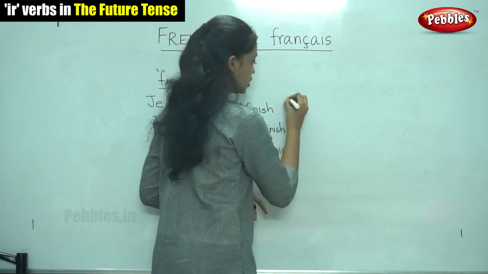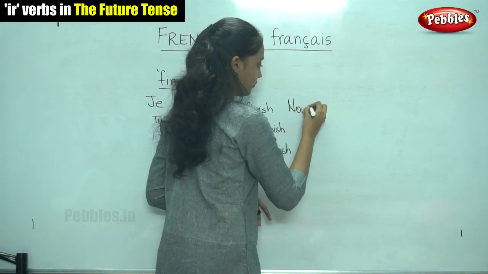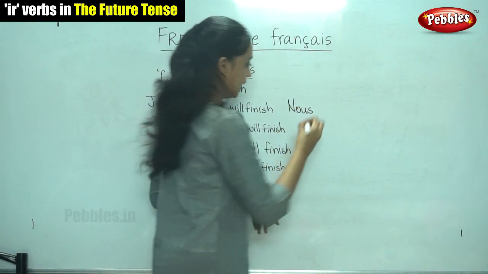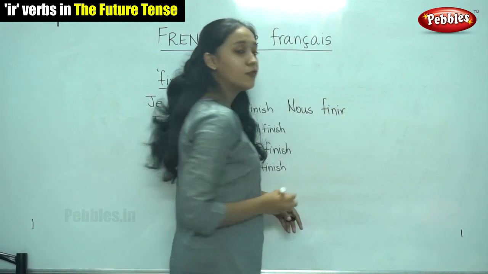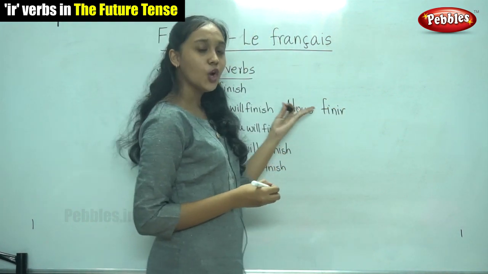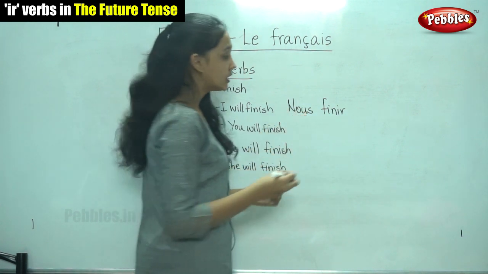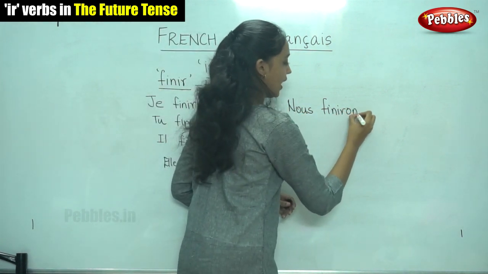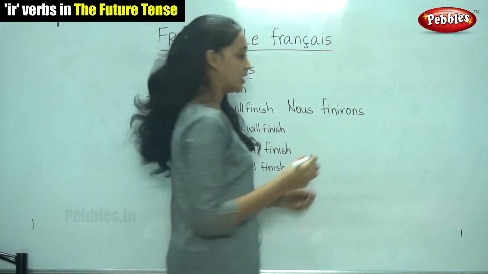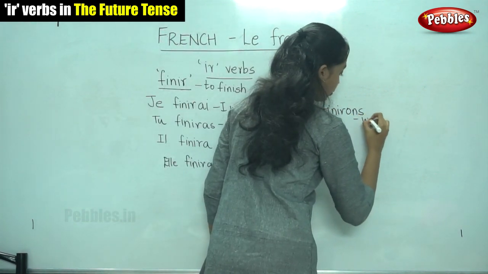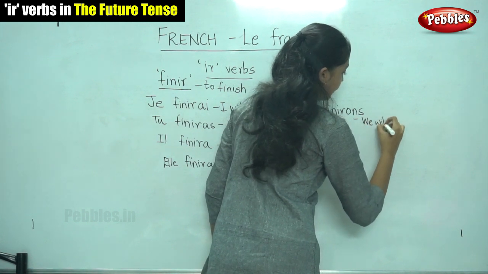Now moving on to nous. We write the infinitive finir followed by the ending. What is the ending for nous? It is ONS. Nous finirons. It means we will finish.